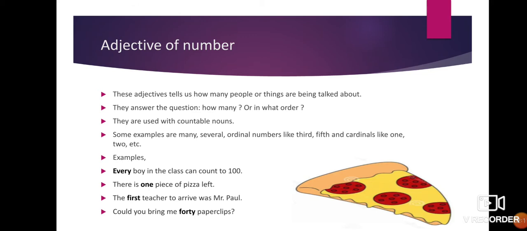Adjectives of number. These adjectives tell us how many people or things are being talked about. They answer the question how many or in what order. They are used with countable nouns. Some examples are many, several, ordinal numbers like third, fifth, and cardinals like 1, 2, etc.